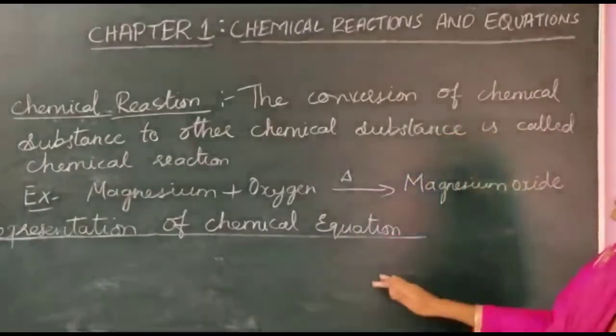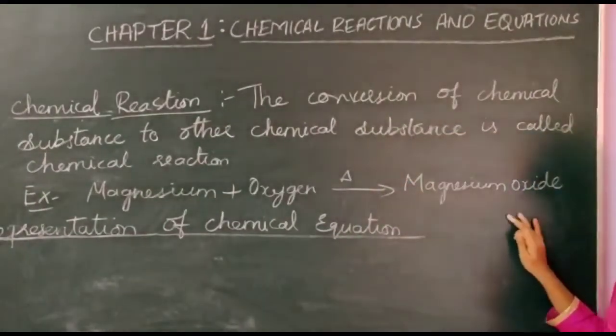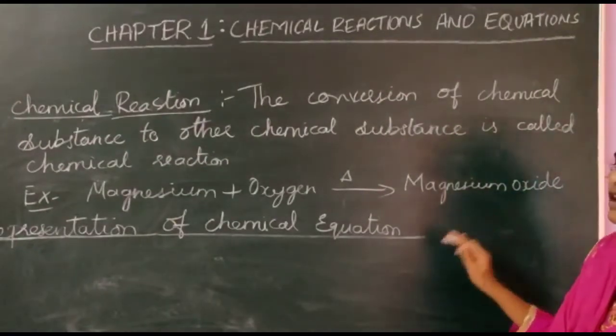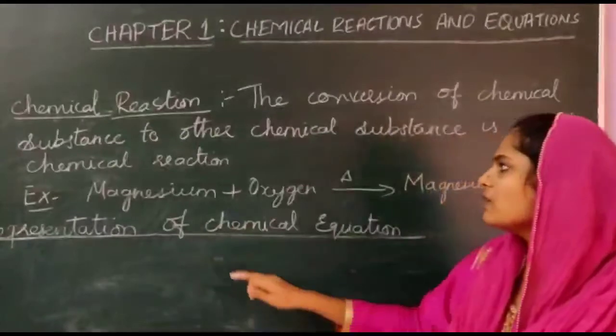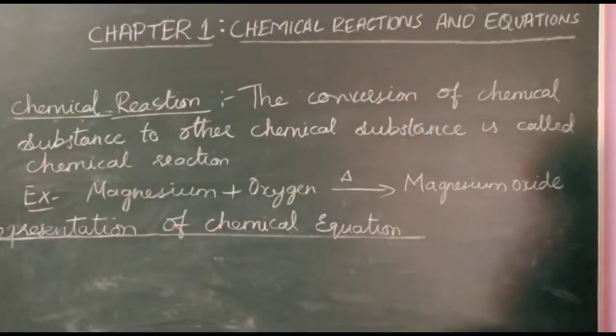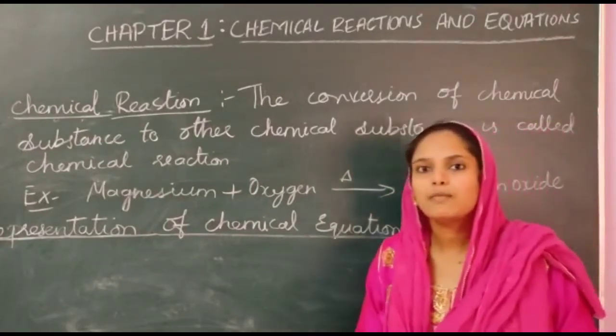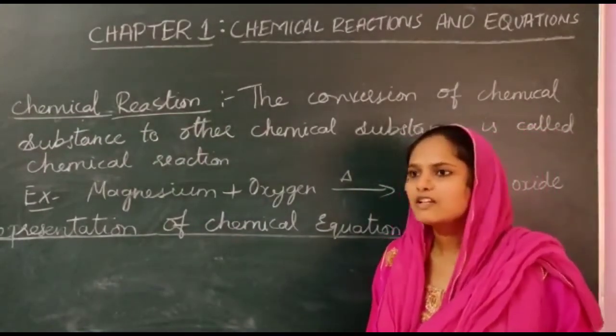We understood what is chemical reaction and what is chemical equation. How to represent a chemical equation? Every time it is very difficult to write whole magnesium spelling, oxygen and magnesium oxide. It is very difficult to write the chemical equations for all reactions because many chemical reactions are there.